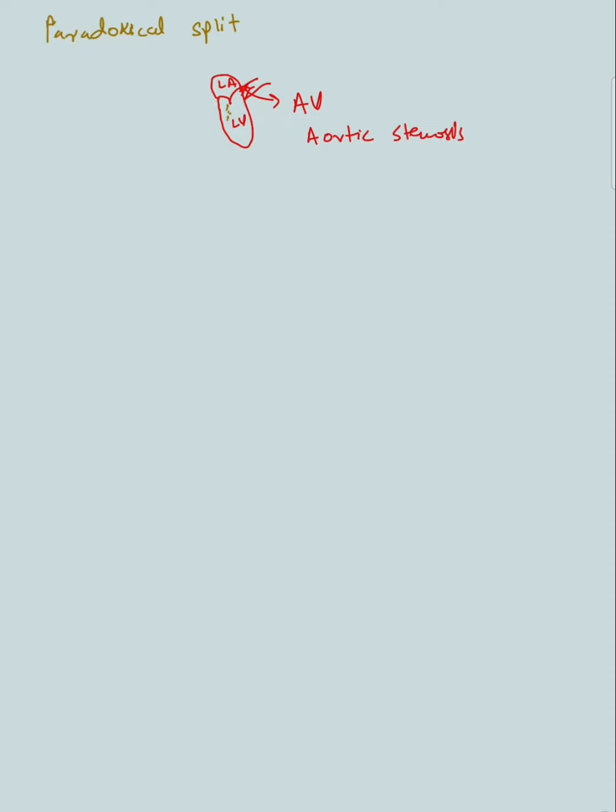Again, there are electrical signals here. If they are blocked, then there will be delayed signaling and delayed ventricular emptying and contraction, and hence delayed aortic opening. So another cause is the left bundle branch block on the left side of the heart.